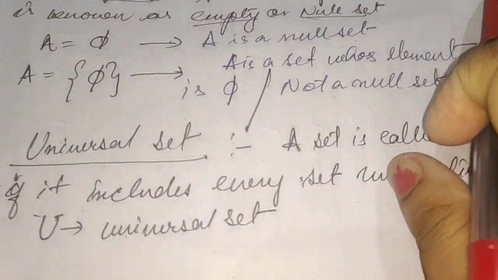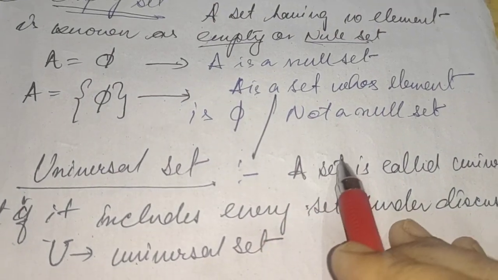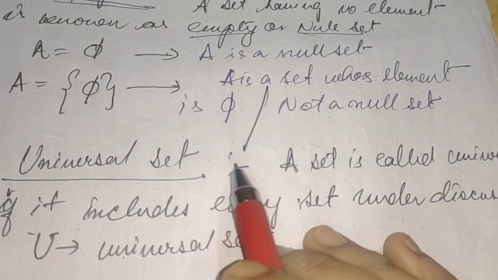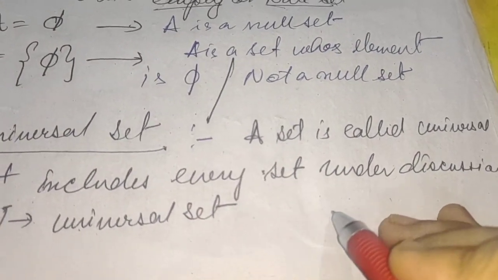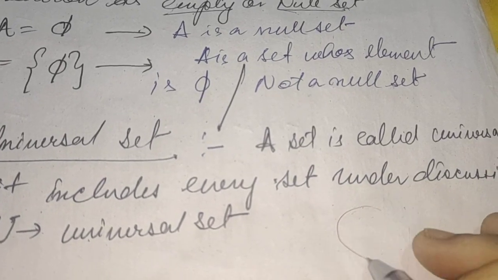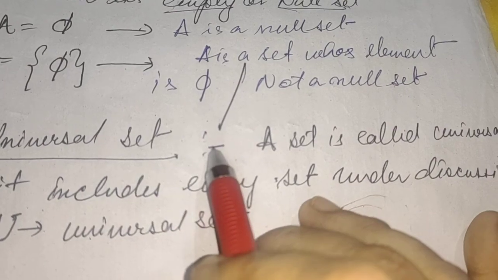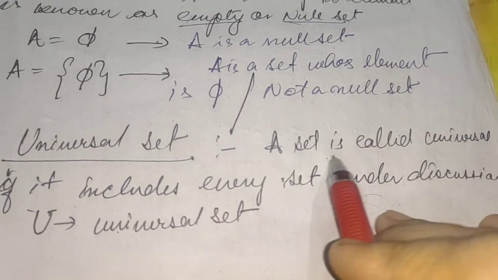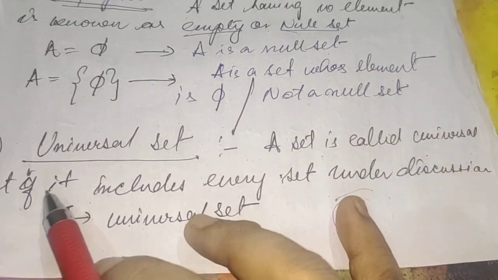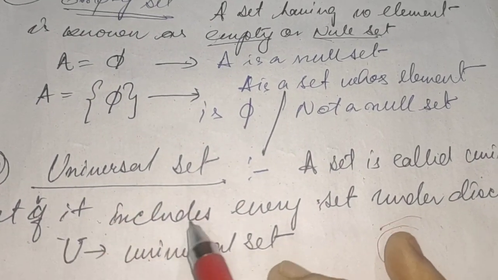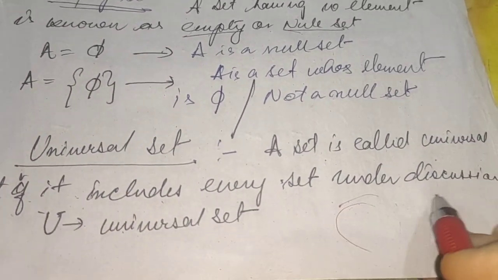After the null set, the next concept is the universal set. First of all, you have to understand the concept of the universe. The universe is a place where everything is included, including us. So what then is a universal set? A set is called a universal set if it includes every set under discussion.